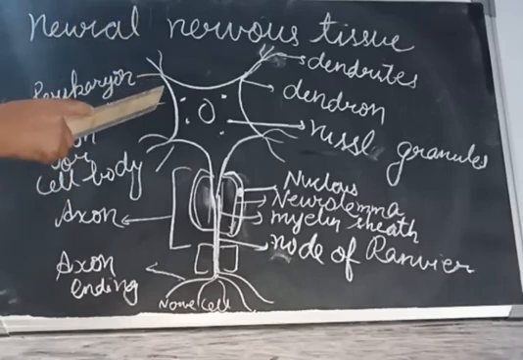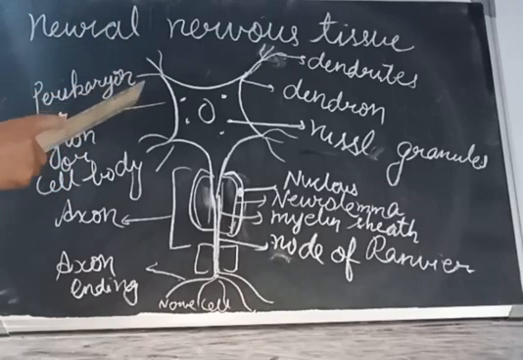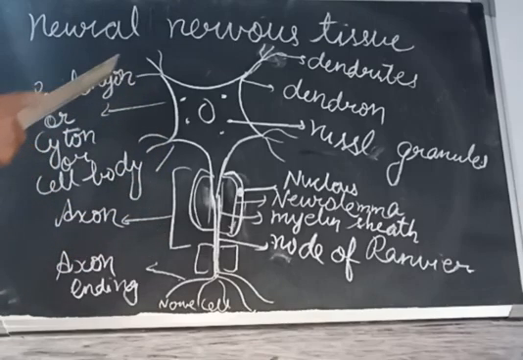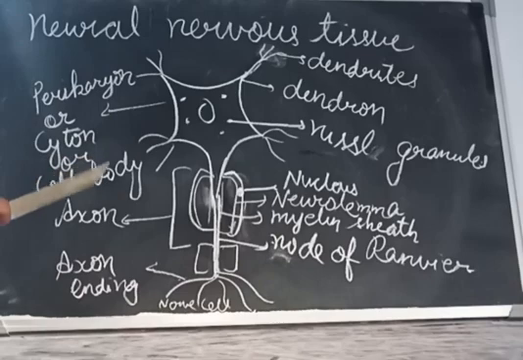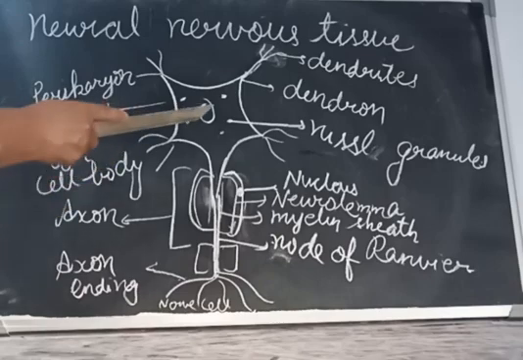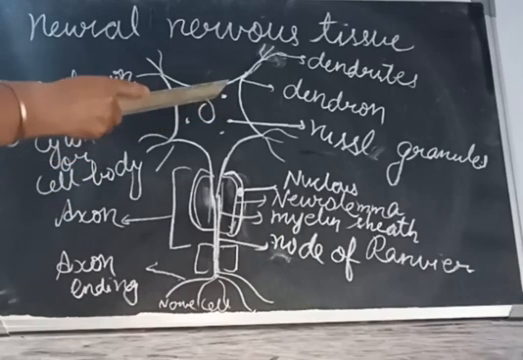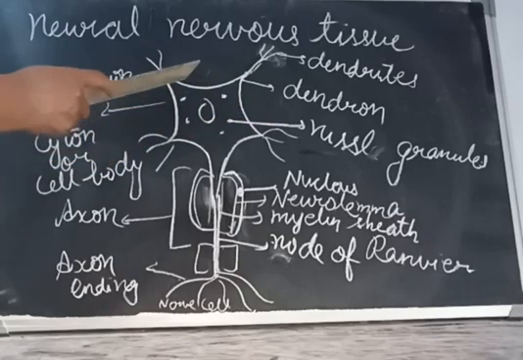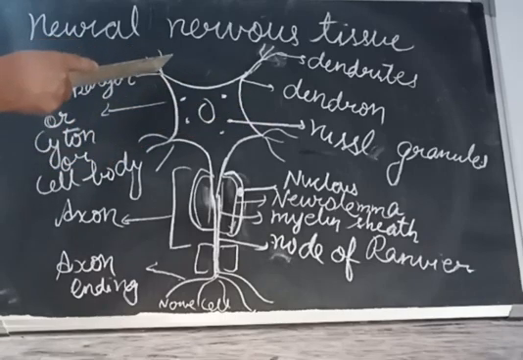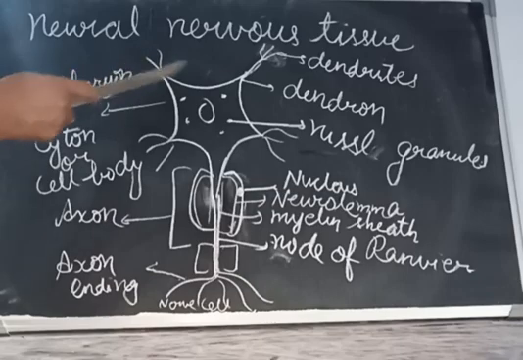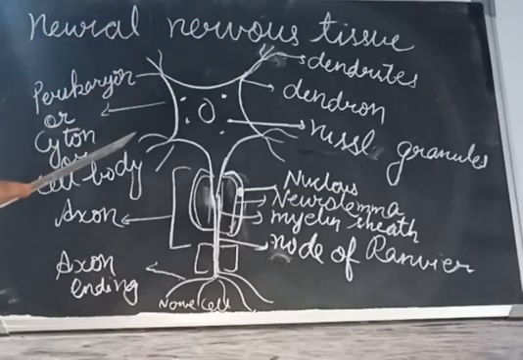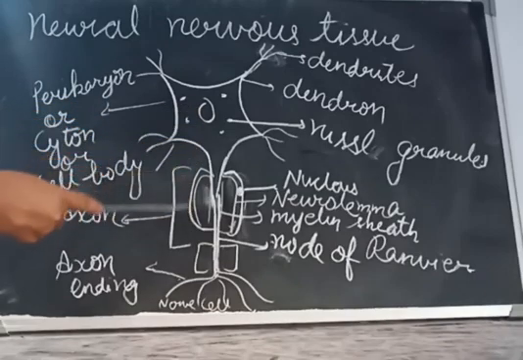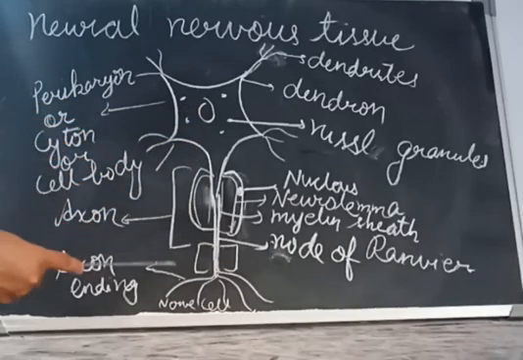The upper one is called the pericaryon, and the lower one is called the axon. Pericaryon is also called the cyton or the cell body. It consists of a single nucleus and some granules called the Nissl granules. Then it has fiber-like projections called dendrons or dendrites. And the axon, as I told, is 1 meter long, and in an elephant it is 3 meters long also.